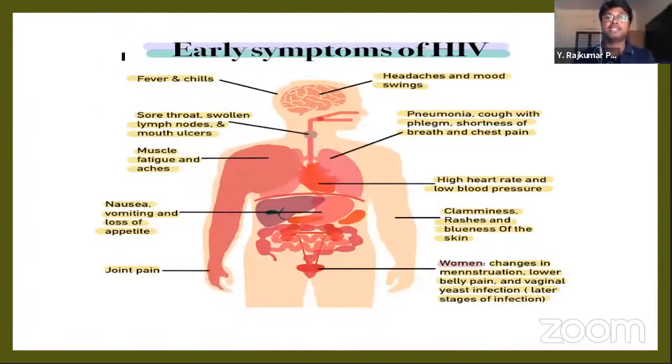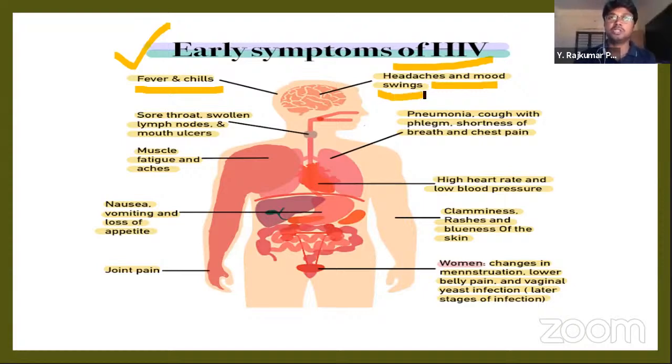Let's see some of the symptoms of HIV. Early HIV symptoms are mostly fever and chills, headaches and mood swings. There are multiple symptoms for this because it is due to the loss of immunity. All organs of the body will be affected. Pneumonia, cough with phlegm, shortness of breath and chest pain, high heart rate and low blood pressure, clamminess, rashes, and blueness of the skin.